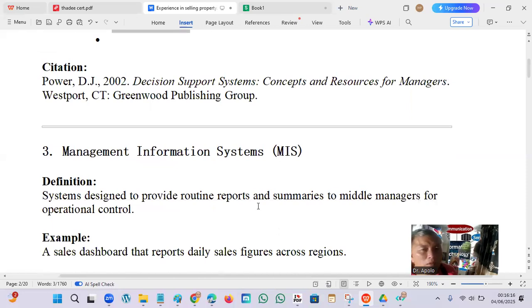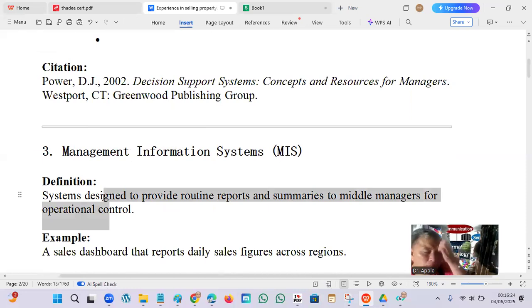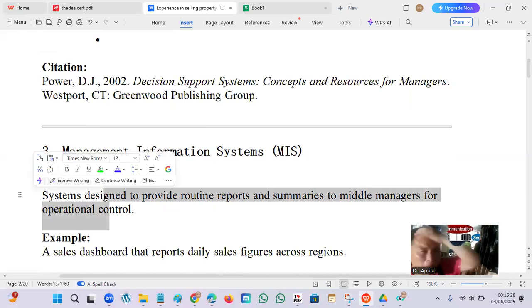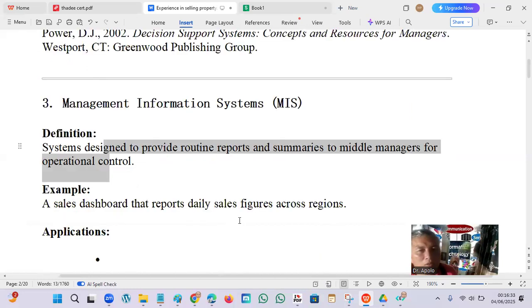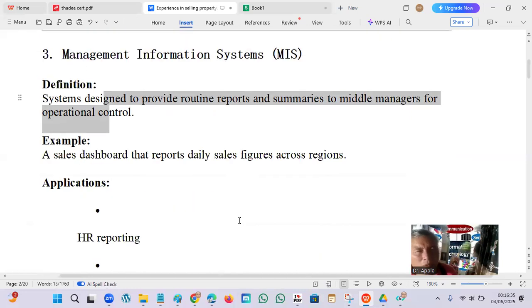MIS, the management information system, provides report summaries for middle managers for operational control. Operational control like costs, attendance, budget, man, machine, materials, things like that. Sales dashboards report daily sales figures across regions. Another thing in the information system is how many have been procured, shipped out, the cost of the inventory, things like that. These are the things needed by a manager to control the operation.